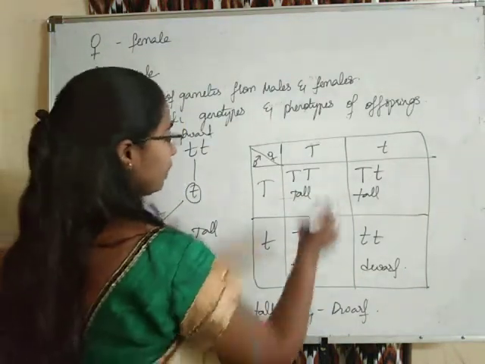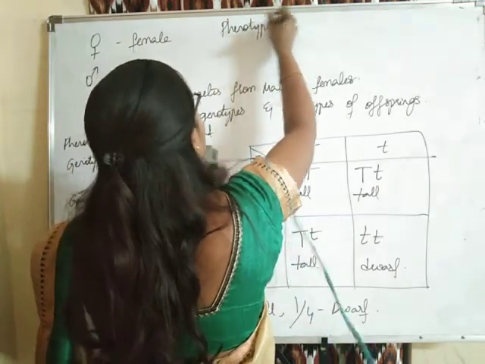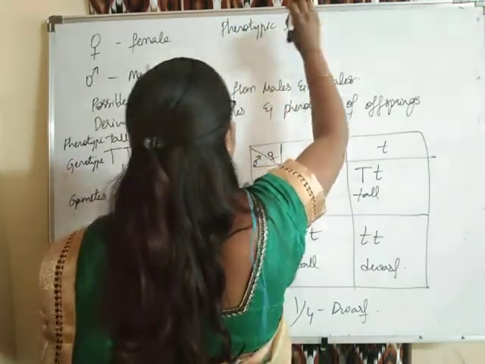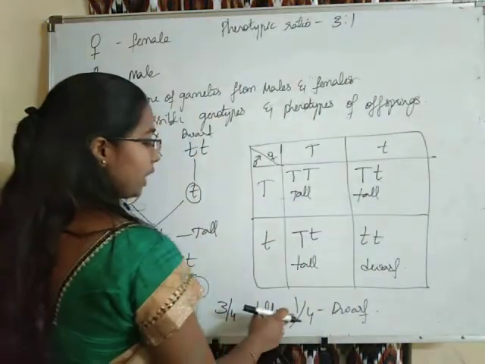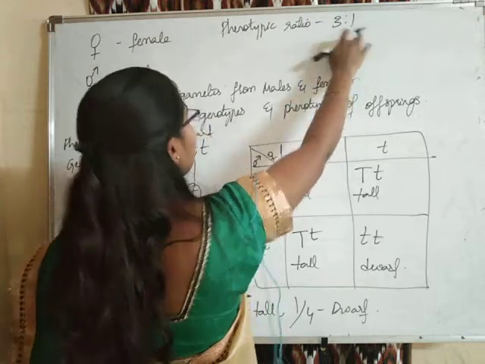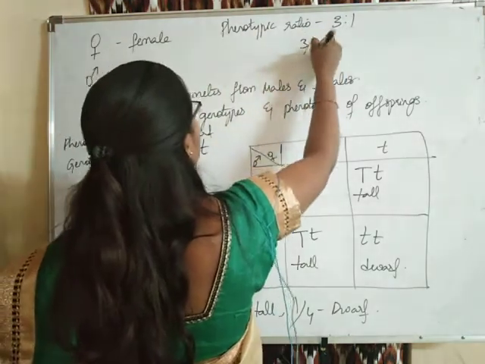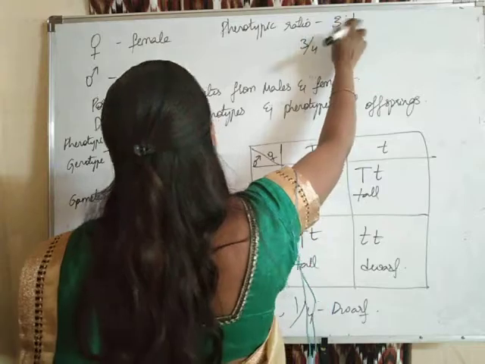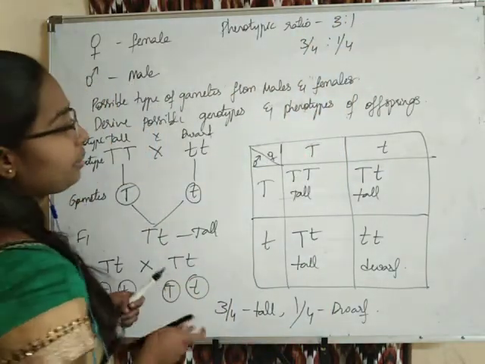So here the phenotypic ratio of this monohybrid cross will be 3:1, because 3 tall, 1 dwarf. So this ratio will be 3:1. So 3/4 is to 1/4, which is nothing but 3:1. Coming to the genotypic ratio.